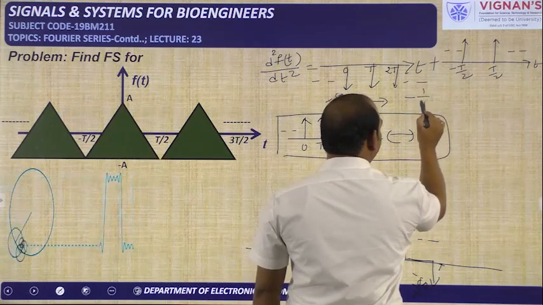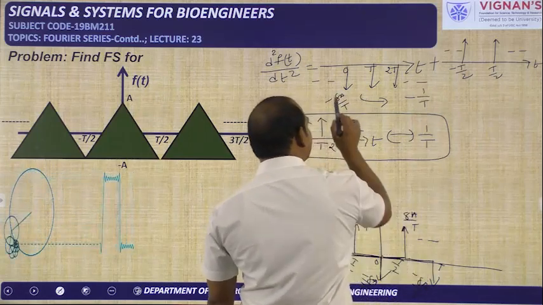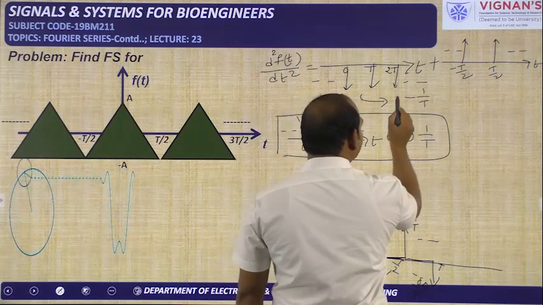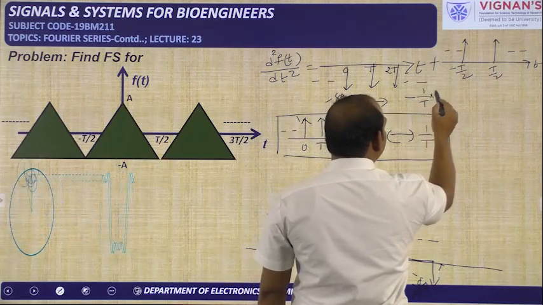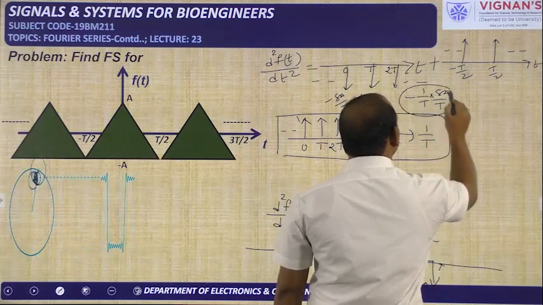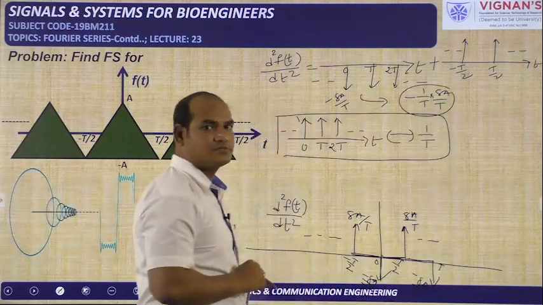So 1 by T is the coefficient, but its strength is not 1 here. It is 8A by T. So we need to multiply with 8A by T. So this is the Fourier series coefficient for this particular signal.